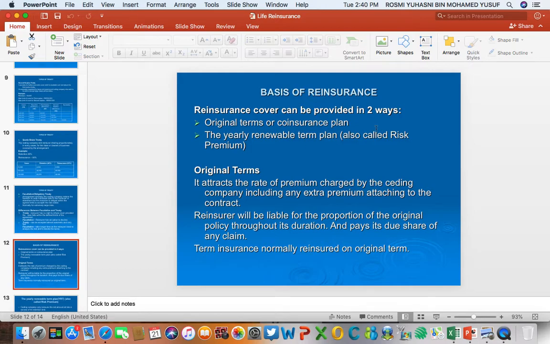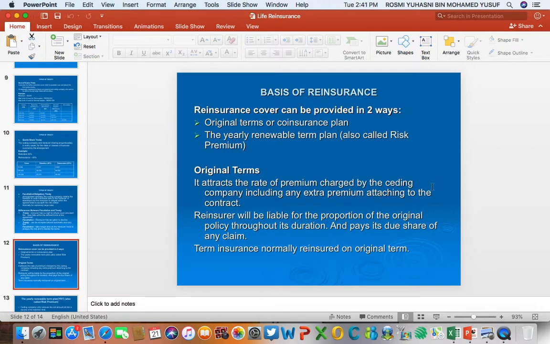When it comes to the premium charged by the reinsurer to the insurer, it is basically the same rate of premium charged by the insurer to the insured. So it is basically a duplication of the original contract in the reinsurance contract.